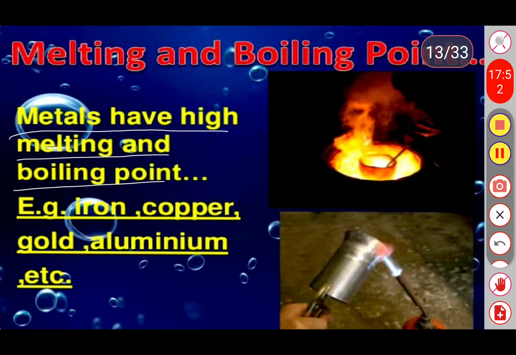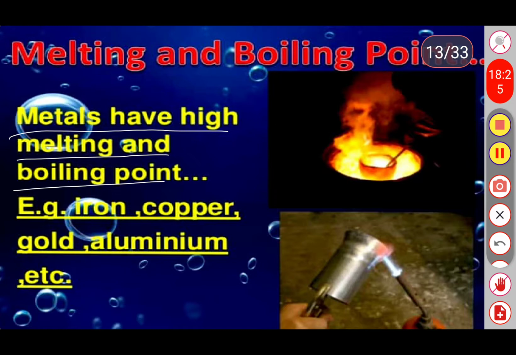All the metals have high melting and boiling points, but there are some exceptions we are going to observe here. Sodium and potassium are the soft metals we already discussed in the previous slide. So sodium and potassium are soft metals. They can melt and boil at low temperatures also.